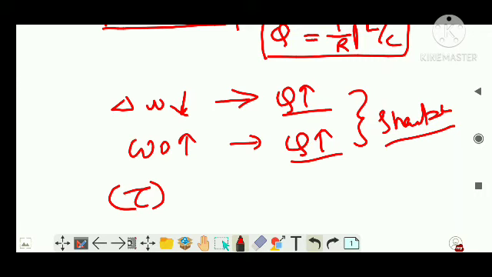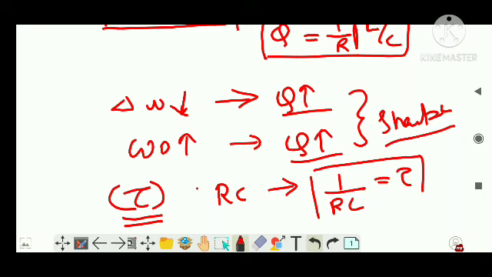To reduce, or I can say to fall, from 100% to 63%. How much time does that resistor, capacitor or inductor take? That is known as the time constant, and it is represented by tau. This much is clear, right? And in an RC circuit, the time constant is written as RC. Simple, right?